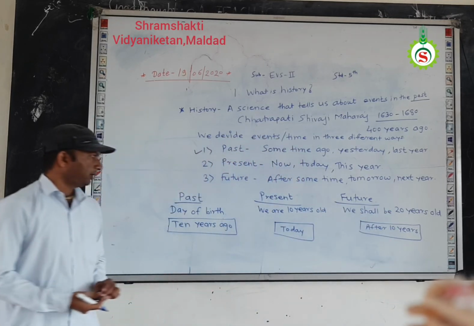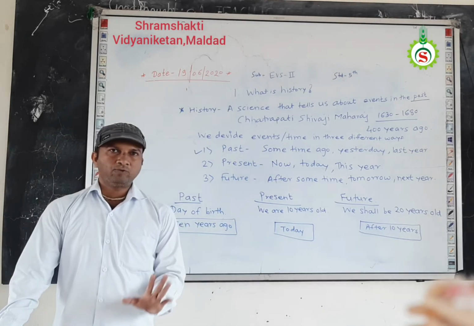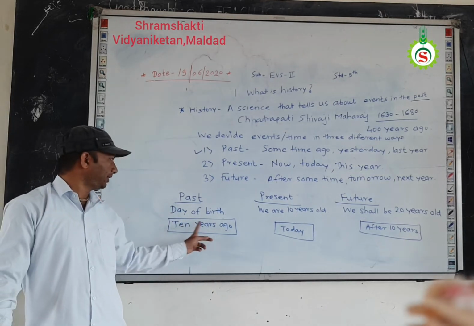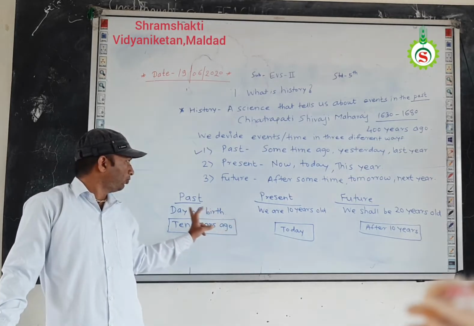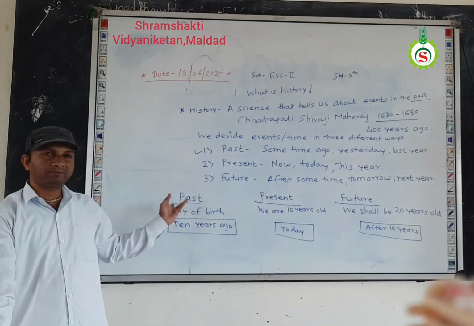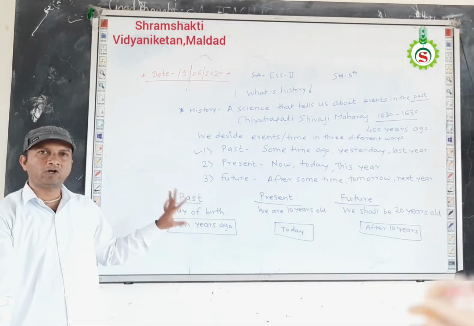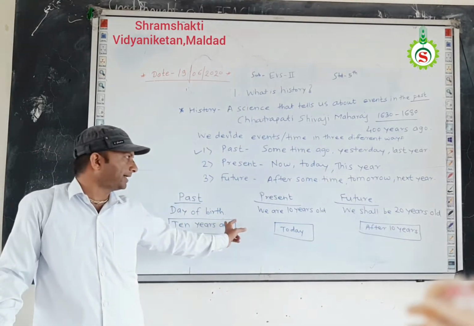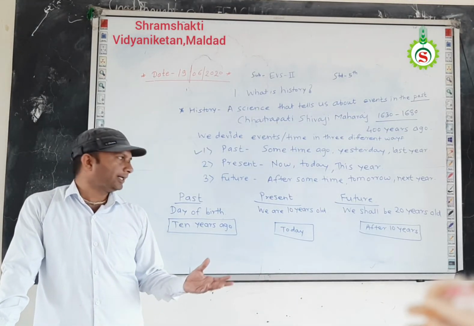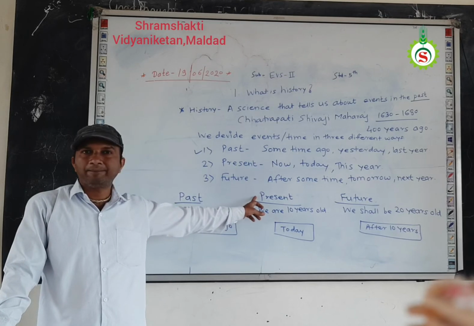Okay. So today we are 10 years old. Then 10 years ago, we were born. Okay. So that is the day of birth. That is the past event. That event is already taken place. Therefore, it is called as past event. And in the present, today we are 10 years old, so therefore this is the present event.